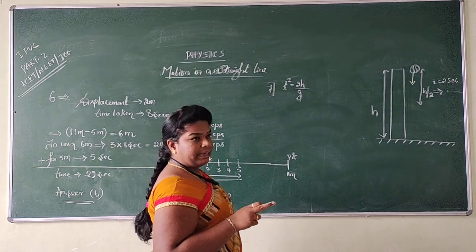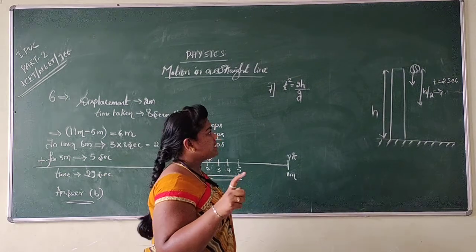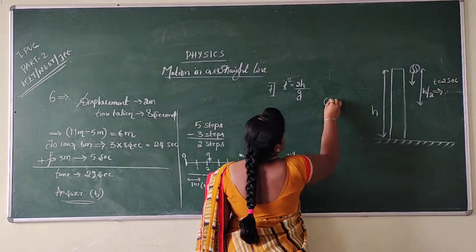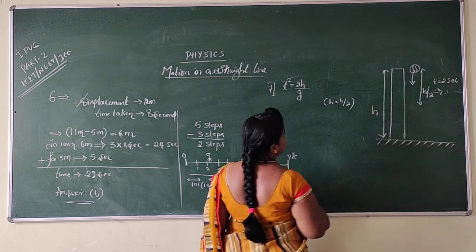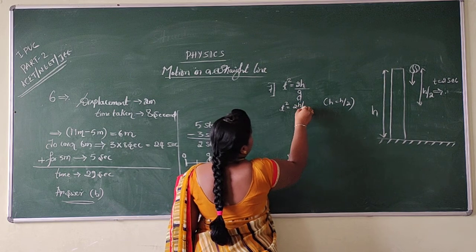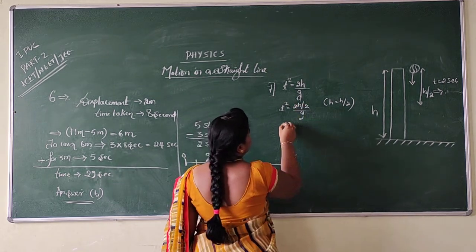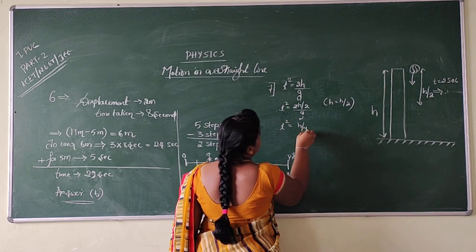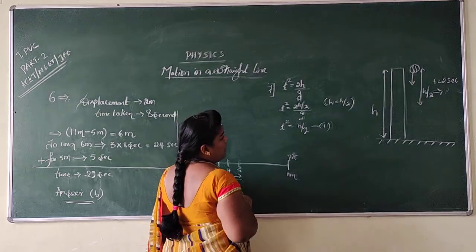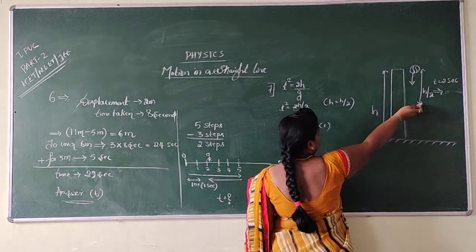But what have they said? The height is half of the height, right? At first, the distance covered is h by 2, half of the distance. Then t square can be written as 2 into h by 2 divided by g. The 2 cancels, and what remains is t square equals h by g. Take it as equation number 1. So this is the time taken by the ball to reach half of the height.